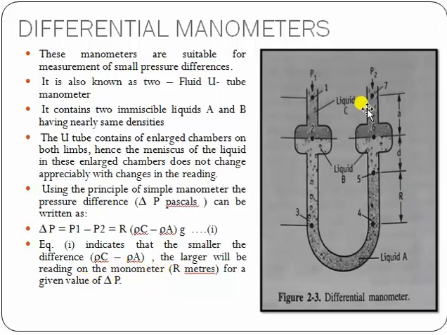for a given value of pressure. Means if the length from liquid C to liquid A is higher, then it also increases the manometer reading, that is, the distance will be higher for the pressure. So this is the differential manometer.